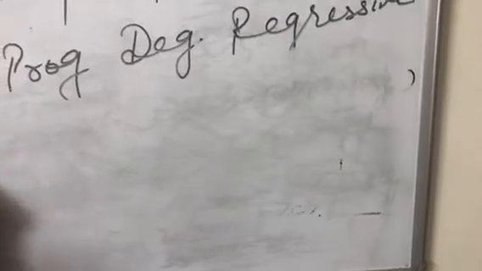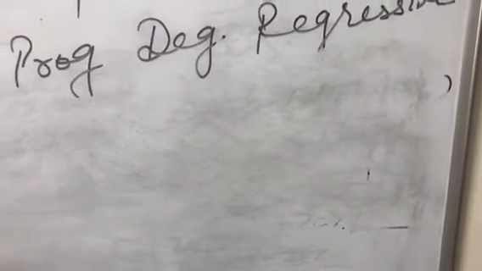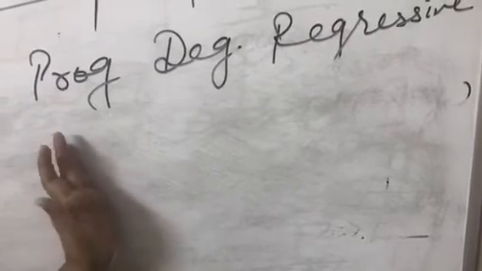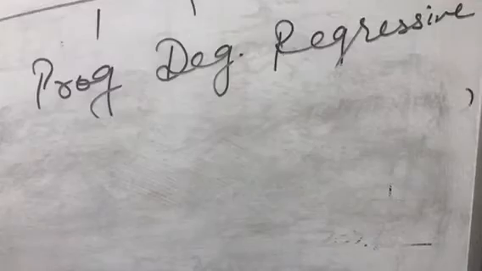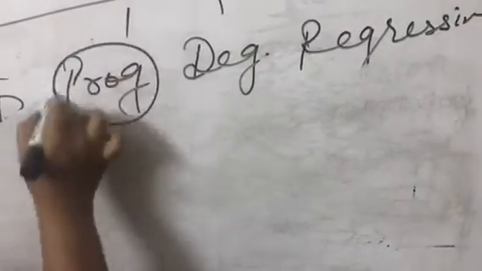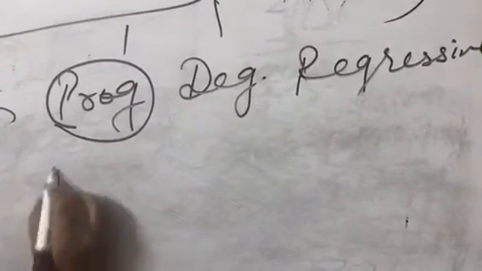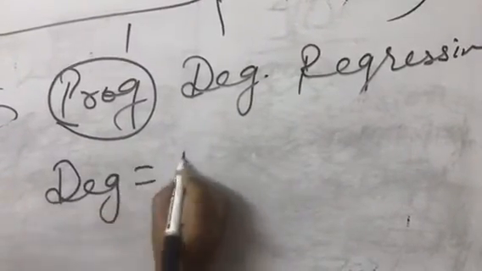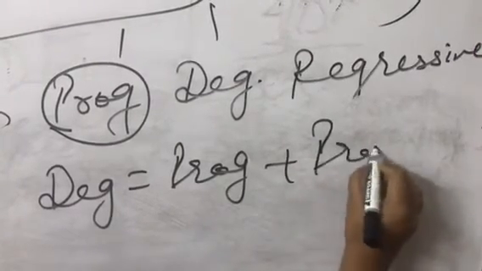And students, it is through the progressive taxation system that the government can reduce inequality by imposing more tax on the rich and less tax on the poor. So to reduce the gap between rich and poor, we make use of the progressive taxation system. Then there comes degressive. Degressive is just a mixture of progressive plus proportional.